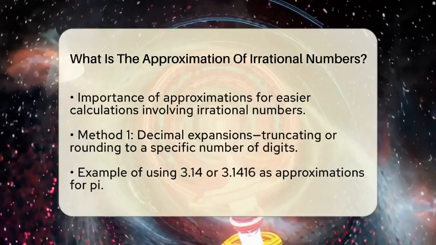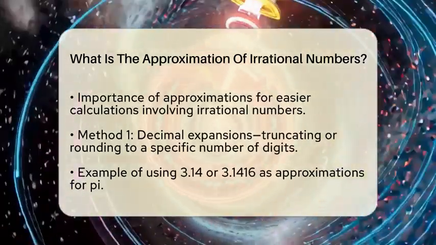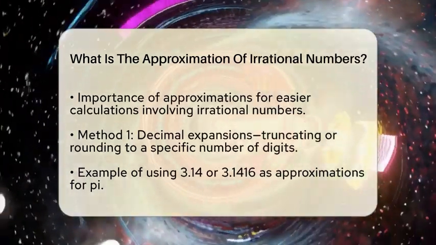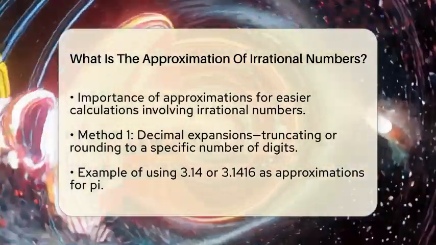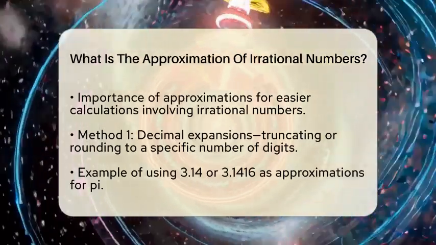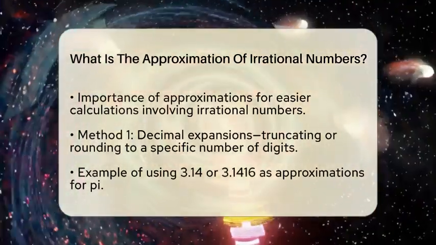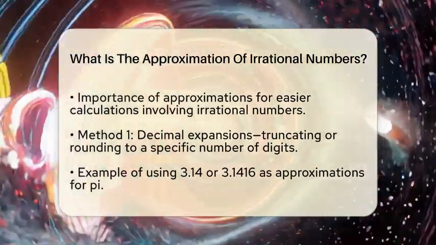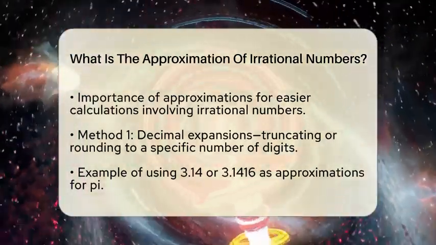One common method for approximating an irrational number is using decimal expansions. We can truncate or round the number to a specific number of digits. For pi, we might use 3.14 or even 3.1416 for more precision. The more digits we include, the closer we get to the actual value.